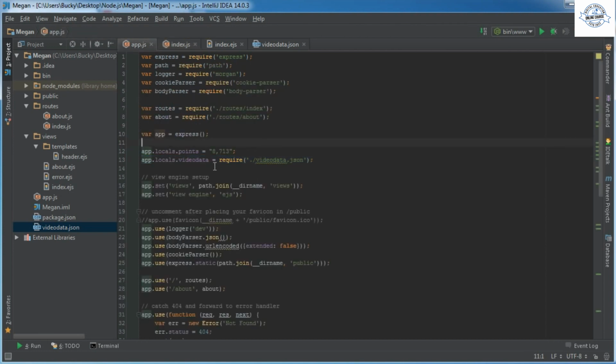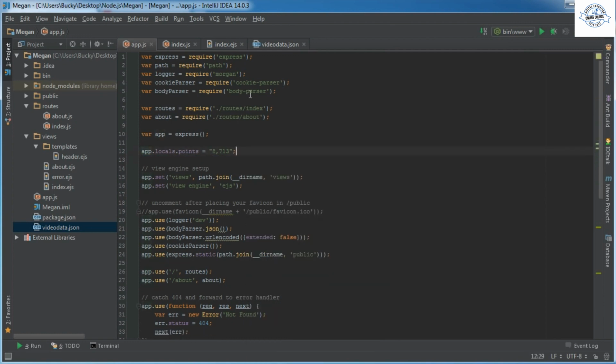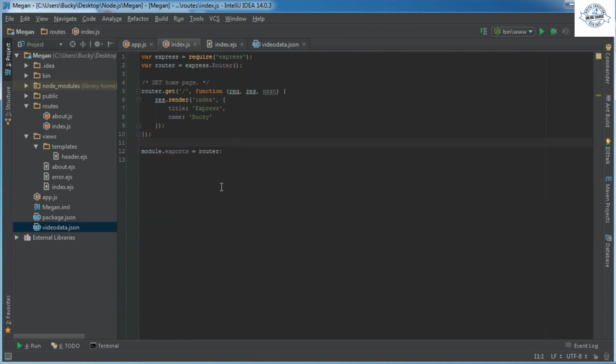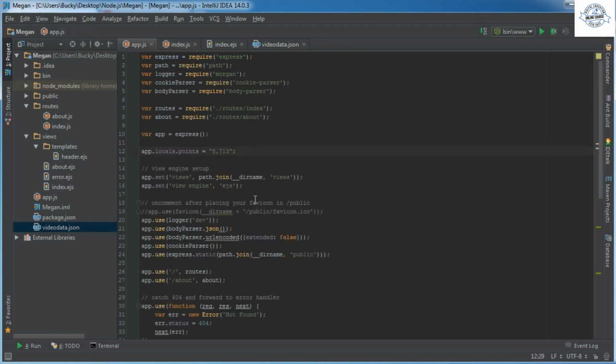So we can actually cut this part because we need it, and we can delete all of that. And that brings me to another point. Anytime you have code that is specific to a single web page, then you want to stick it inside that route. Anytime you have code that you can reuse across multiple web pages, or in other words, your entire application, you want to stick it in app.js or some other kind of structure. But that's pretty much how your project is going to be set up.